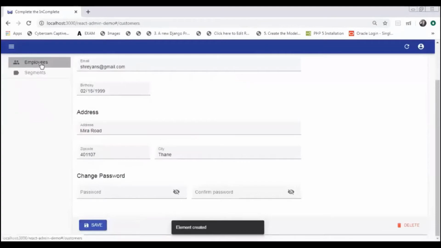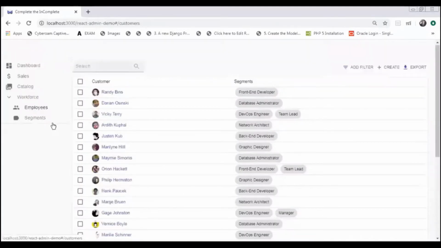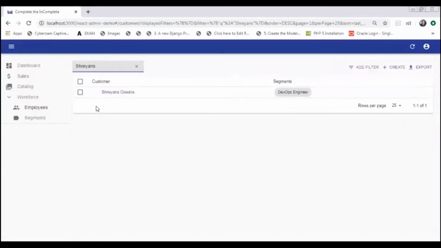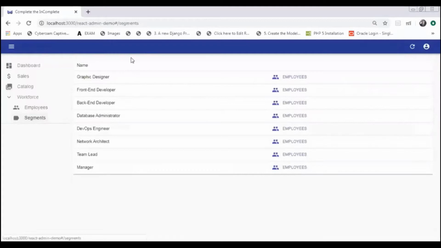Now let's see if it got reflected into our employees table or not. We have a search bar over here, so you can directly search the name. Yes, we can see that the element got successfully created. It is DevOps engineer. Now let's go to the segments. These are all the segments that we have. We have 6 roles, and team lead and manager are there.